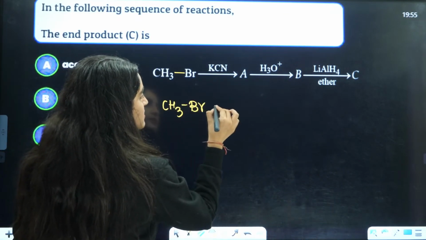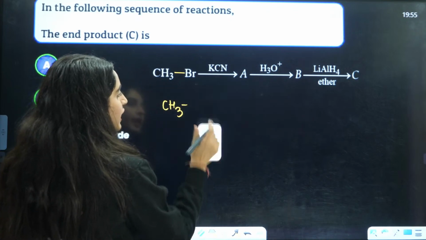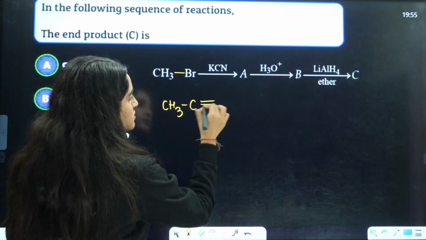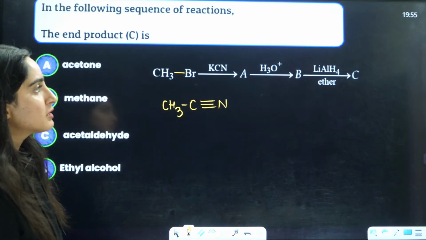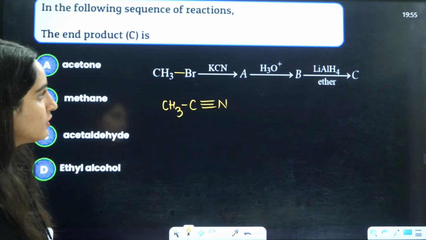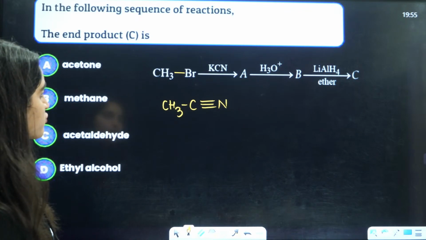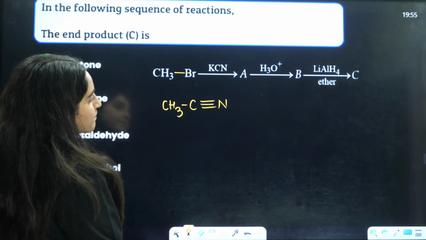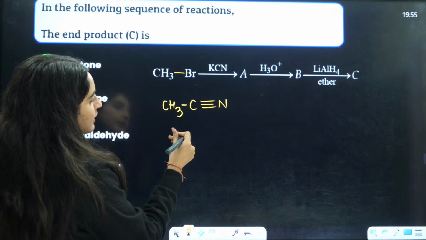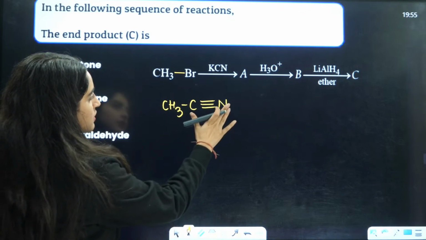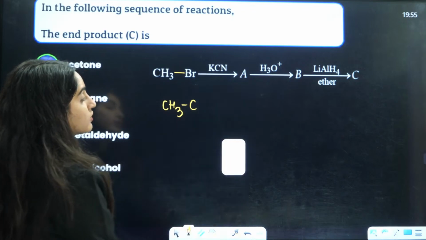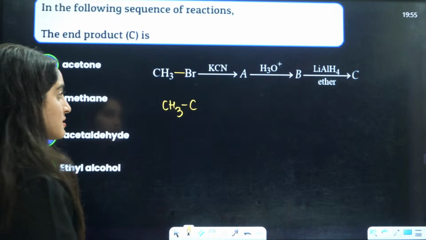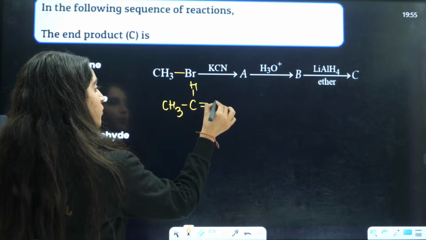CH3Br in presence of KCN, Br will be replaced by CN. After the hydrolysis, we know that this is C triple bond N. After the hydrolysis, what will happen? This will be replaced by double bond O. Basically, this will happen: KCN, C triple bond N, and after the hydrolysis it will be CH, and this is double bond O.